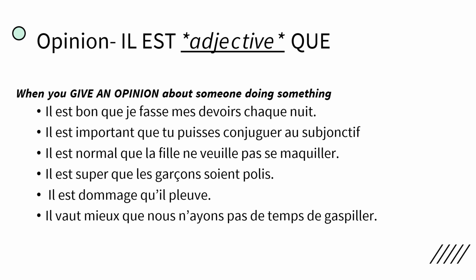So you can use almost every single adjective for this particular way, except an adjective that has to do with the word certain. So if it is an adjective that is certain about something, so this would be it is sure that, it is certain, it is true, it is veritable, we wouldn't use this particular method with this. We would use a different way to describe it that wouldn't use the subjunctive. It would actually just use the regular present tense. So this is something that comes up, by the way.